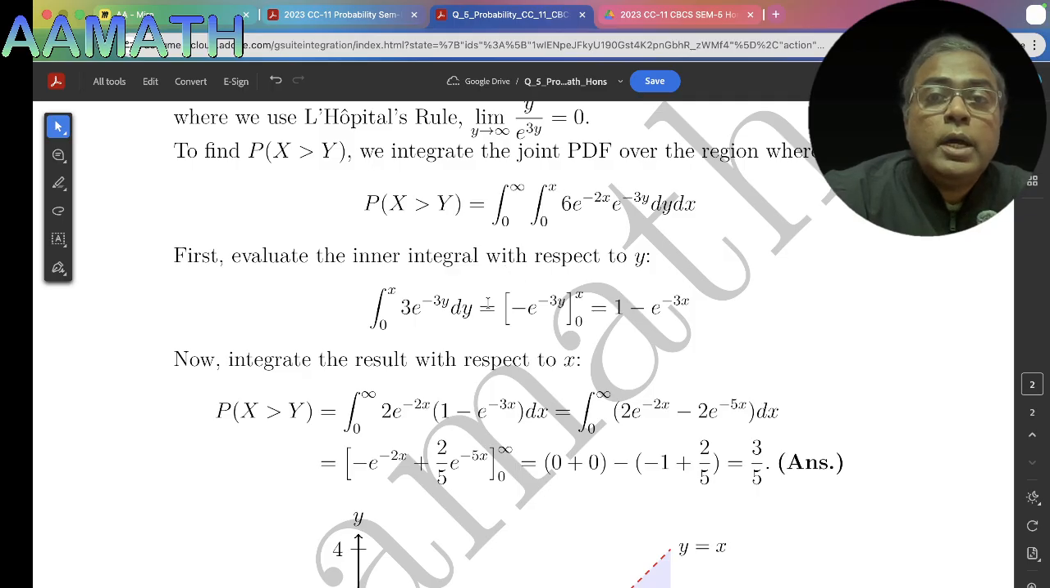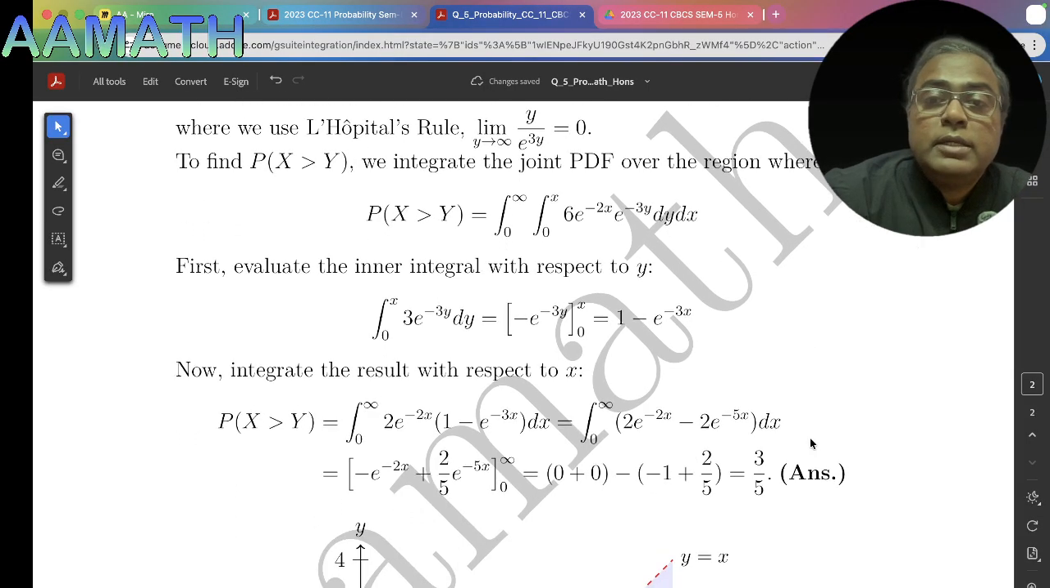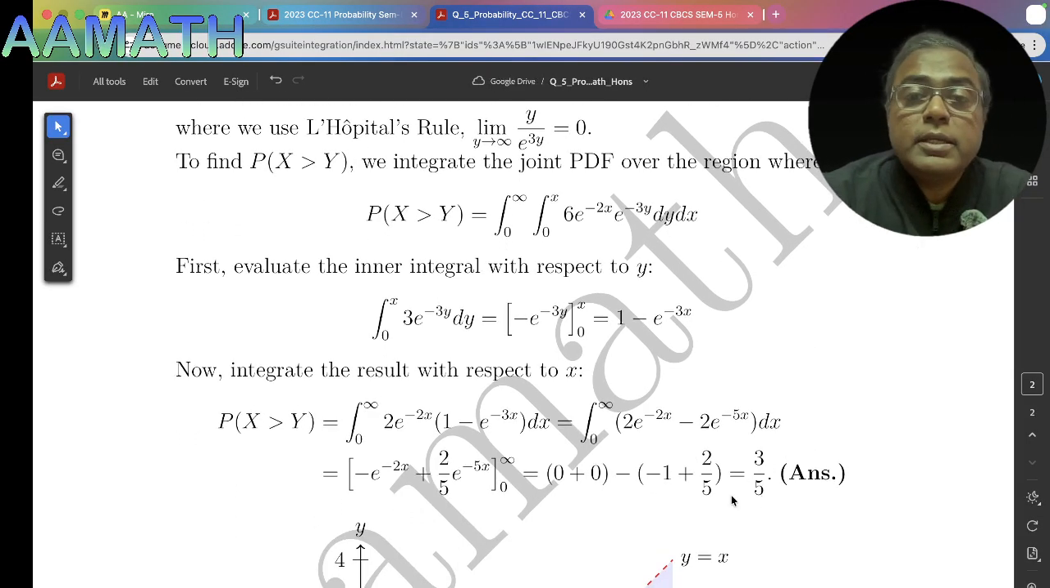So 6 equals 2 into 3, so the factor 3 is here and 2 is here. 2 into e to the power minus 2x, and the value of this integration 1 minus e to the power minus 3x, dx, x ranges from 0 to infinity. So after simplification, we get e to the power minus infinity tends to 0. Using this result, we get 3 by 5. So we get the answer 3 by 5 for probability capital X greater than capital Y.